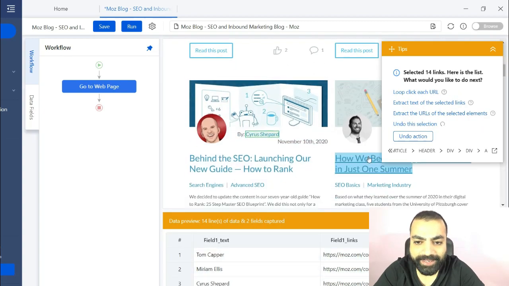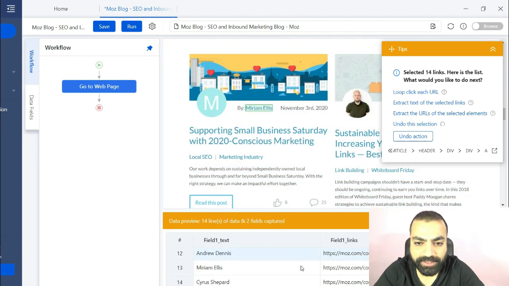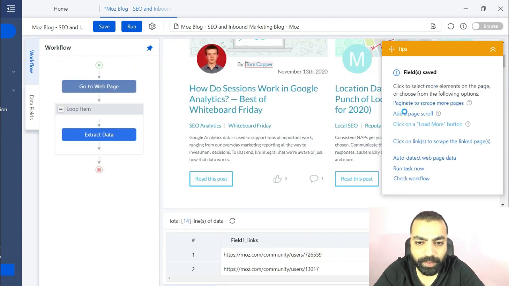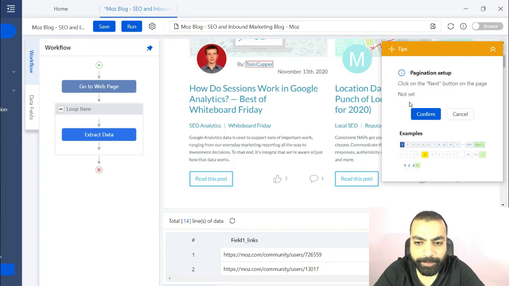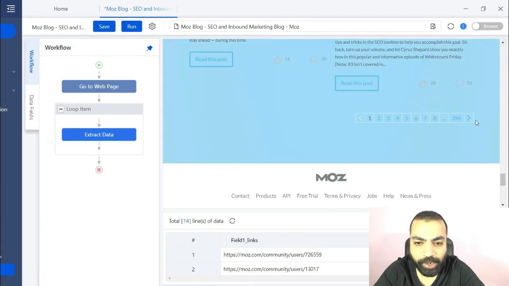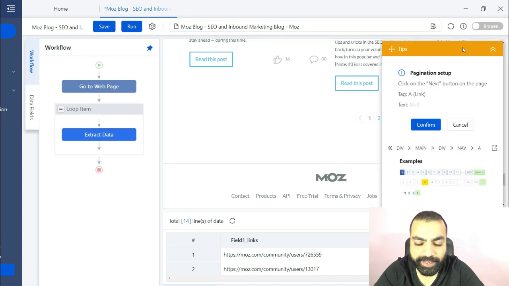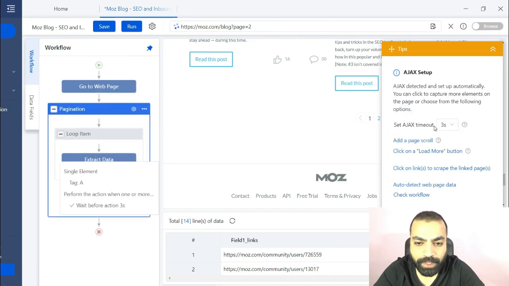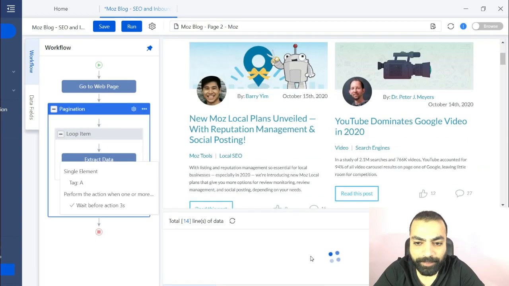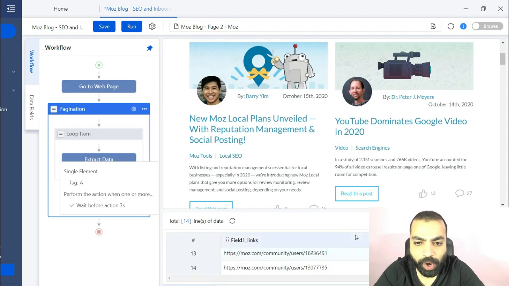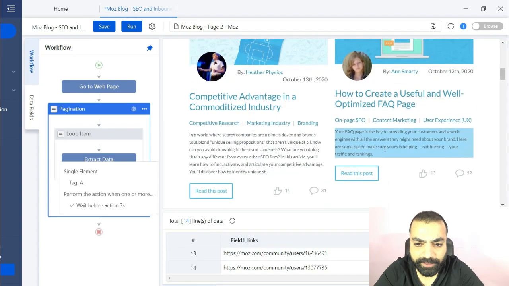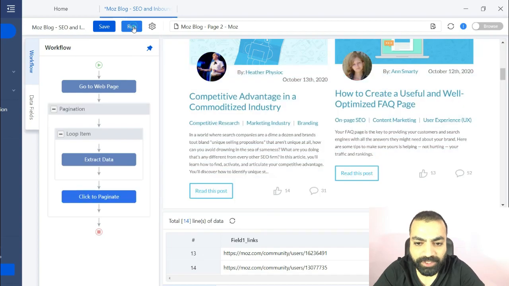Like you can see now, it has selected all 14 authors. Then click on extract the URL of selected element. Then click on paginate to scrape more pages. Then click on the next page button. Hit confirm. You can see it is now on the second page of the blog and it has scraped all 14 of the authors here. That's all for this task.